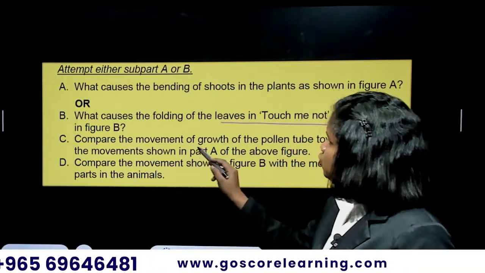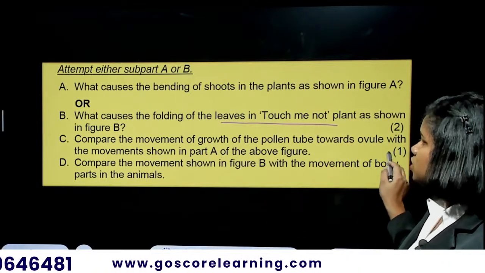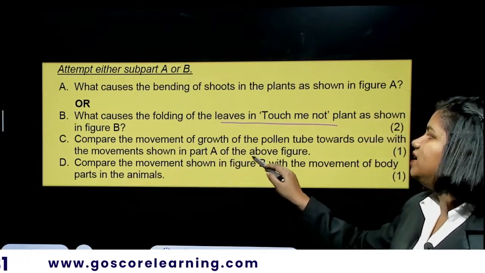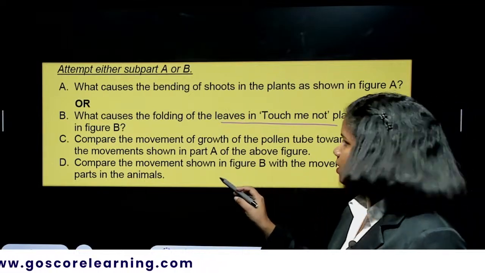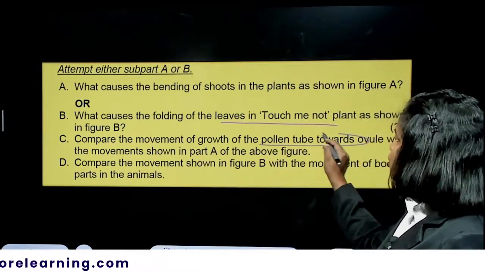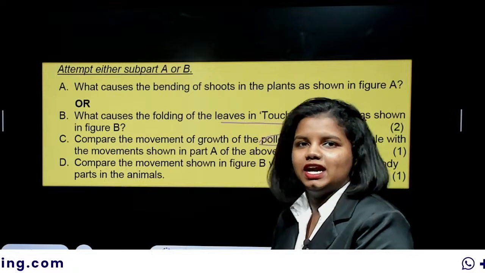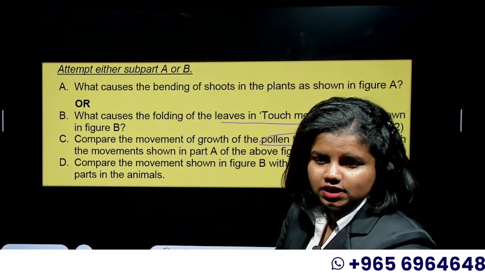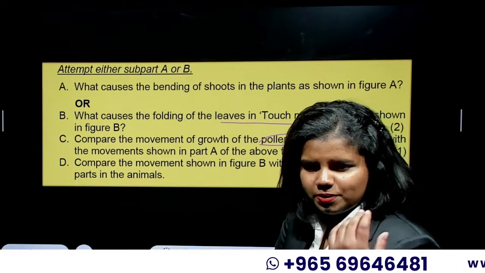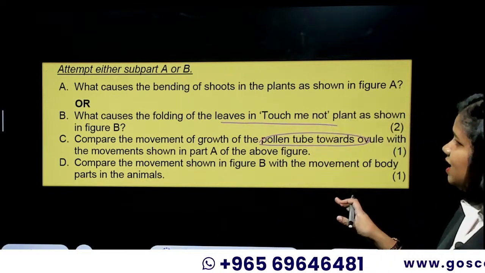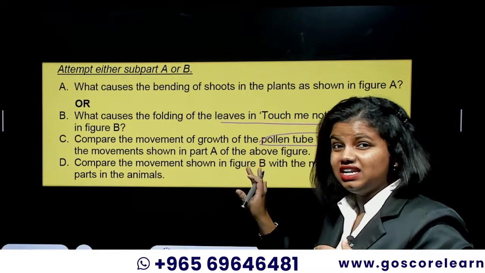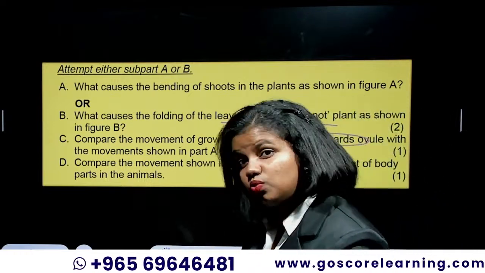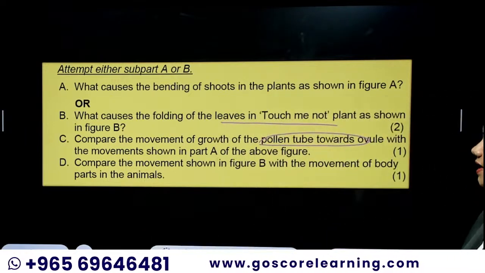Then compare the movement of the growth of the pollen tube towards the ovule with the movement shown in part A of the above figure. So in the case of the pollen tube, as you know, it is a chemotropic movement, right? It is a chemotropic movement. And in the case of part A, it is a phototropic movement. One is towards chemical, one is towards light.